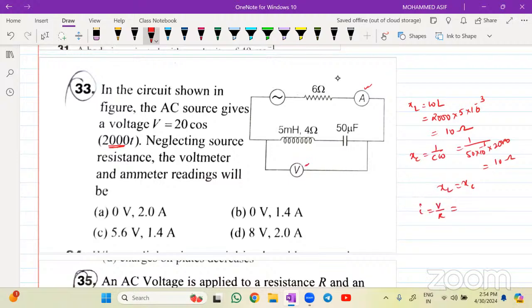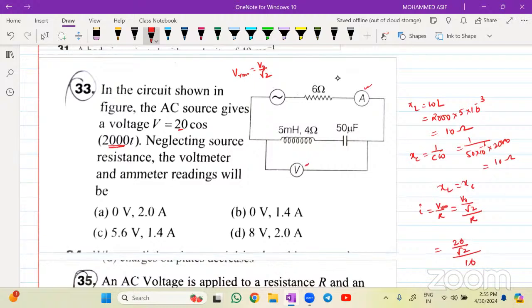V divided by R. What is V given in the problem? This is your V naught. So VRMS is equal to V naught divided by root 2, isn't it? So the current is V naught divided by root 2, divided by R. V naught value given in the problem is 20. So 20 divided by root 2 divided by 10.